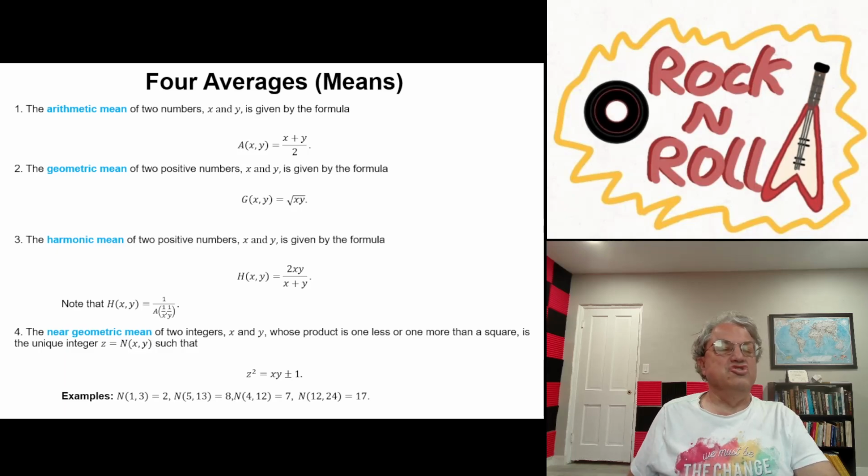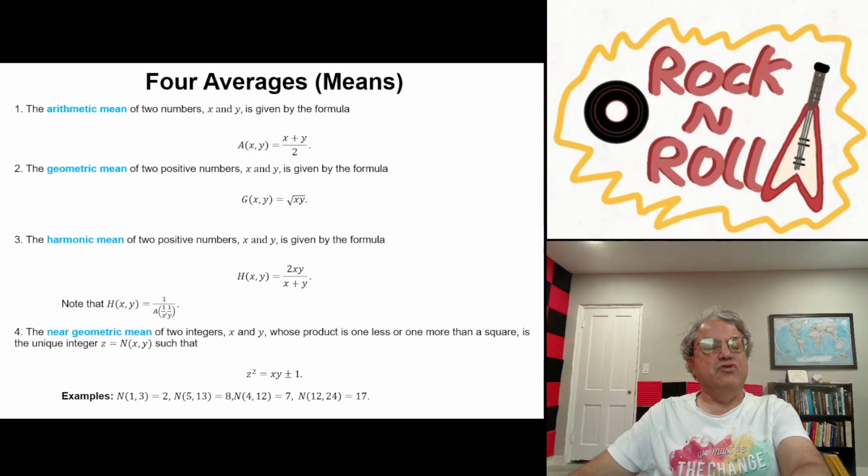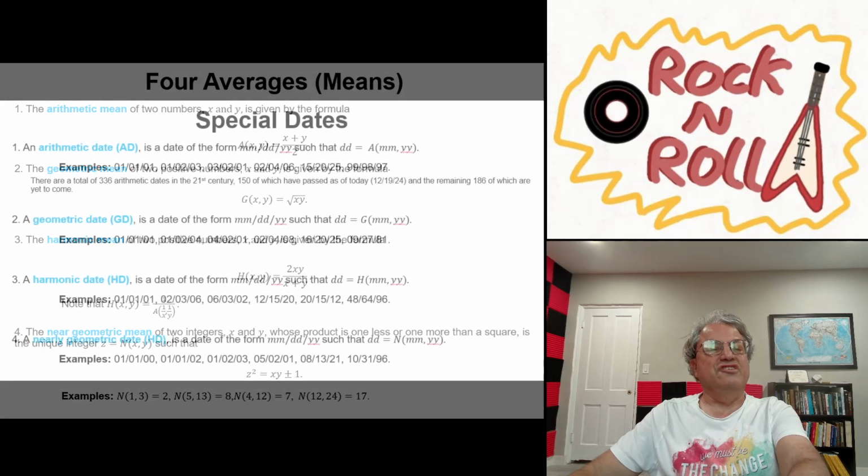The reason I'm calling it a near geometric mean is that it would be a geometric mean if I didn't have the plus or minus one here. I think you can see that all you have to do is square the equation I wrote for the geometric mean. You see that the square of the geometric mean is just the product of the two numbers on the endpoints. So anyway, these are the four means we're considering here. Now I've defined those, and we're going to bring this into the Gregorian calendar.